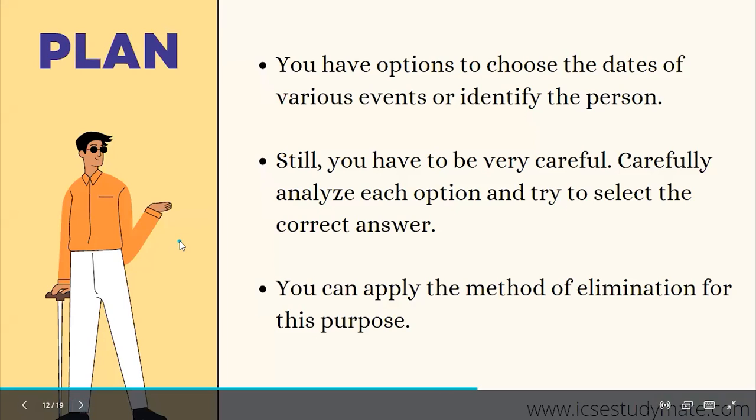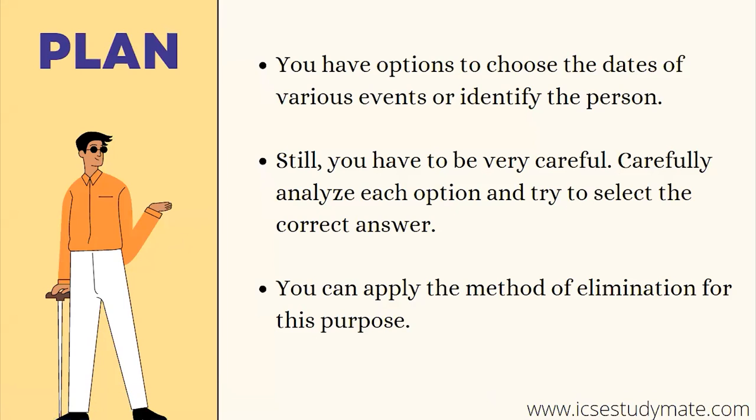So you have options to choose the dates of various events or identify the person. Still, you have to be very careful. You have to carefully analyze each option and try to select the correct answer. Now you can apply the method of elimination for this purpose. You read the question, then you go through all the options one by one. You read the first option and feel it is irrelevant, it cannot be the answer. So you discard that option.